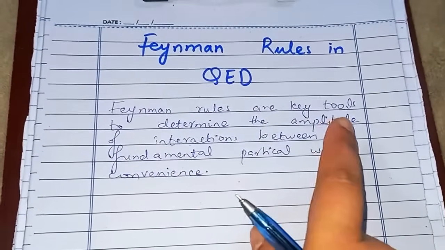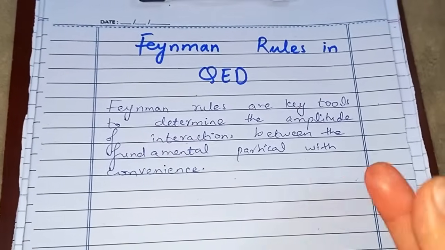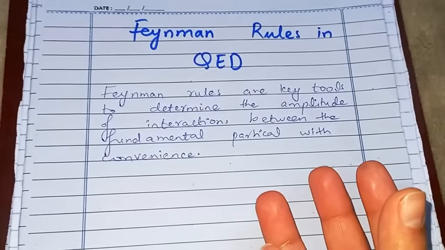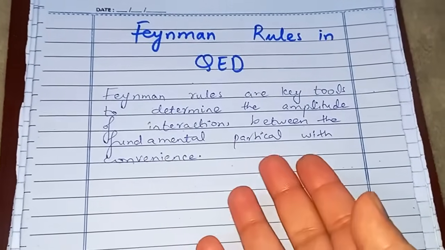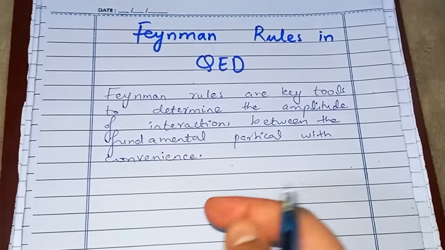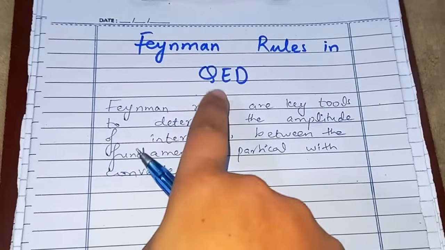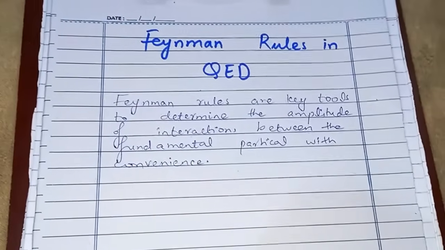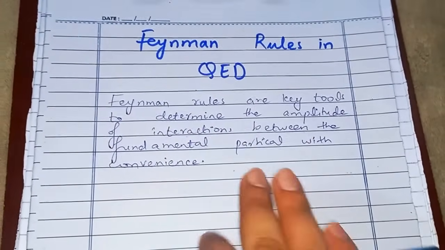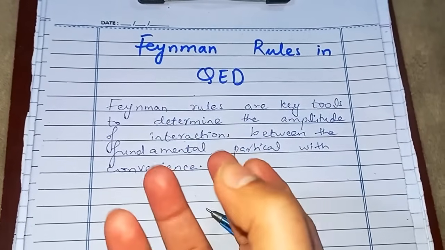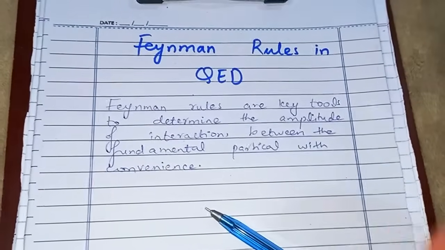So Feynman rules help us to determine that mathematical basis, one of the most difficult expressions, which is the scattering or the interaction amplitude. We can determine the interaction amplitude really easily using the really quick and easy Feynman rules. Okay, we'll see they are really simple, and hence Feynman rules are the key tools. We use this tool to determine those mathematical things really quickly and easily.